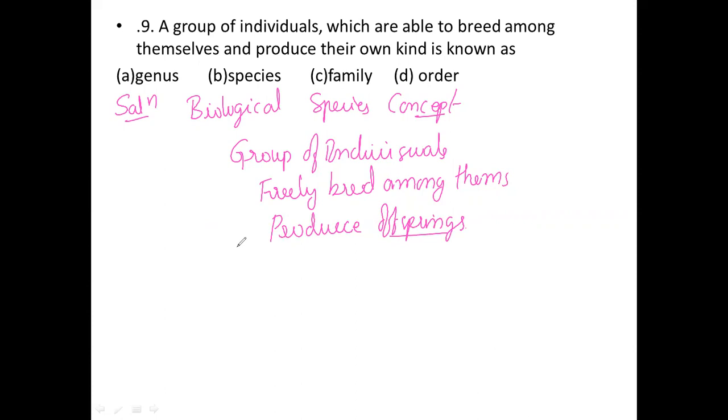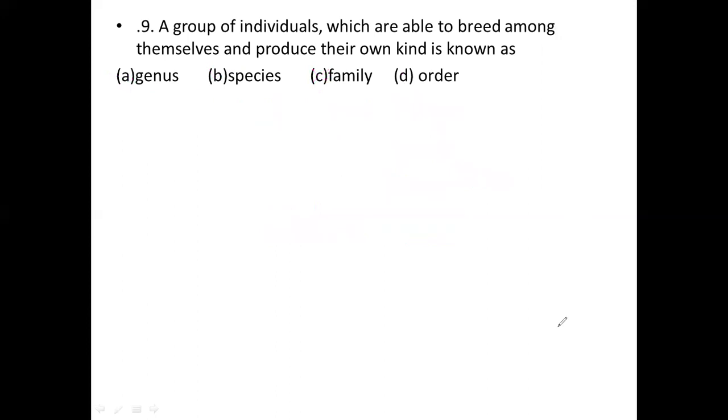So option B is the correct option for this question. According to the biological species concept, the group of individuals freely breed among themselves, which means that the same species will breed among themselves, not at the genus level, and also not family or order. When we know clearly about the biological species concept, they will produce their own kind, which is known as that species especially.